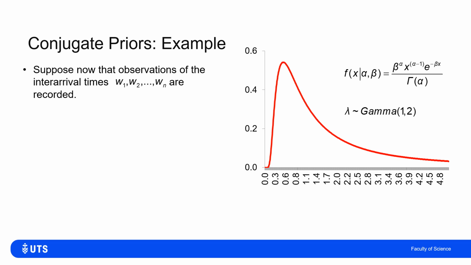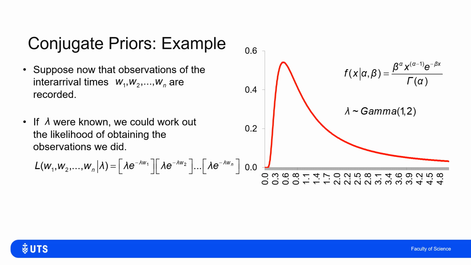So let's say we actually observe the times between the arrival of these faults. So I say, I think on average there's half a fault per unit of time. So 1 fault every 2 units. So let me wait until I see a fault and note down how long I waited. Then let me wait until I see another fault and note how much longer I waited for that.